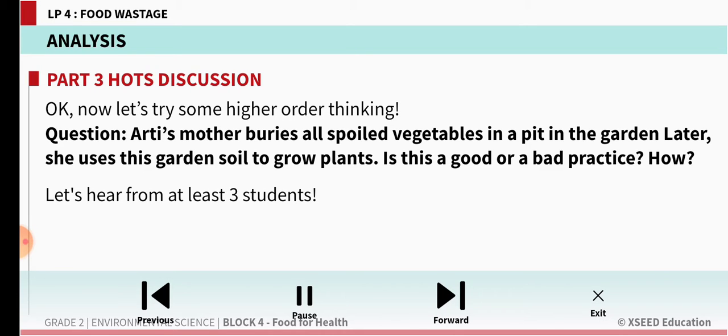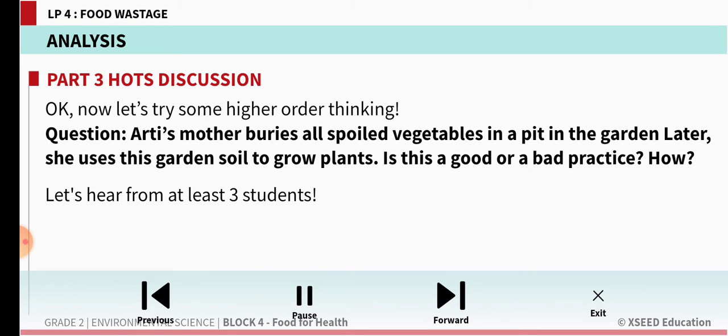See, here is a question for you. Aarti's mother buries all spoiled foods in a pit in the garden. Later, she uses this garden soil to grow plants. Is this a good or bad practice? How? So this is what we learned as the keyword, compost pit. So this is a very, very good habit, children.